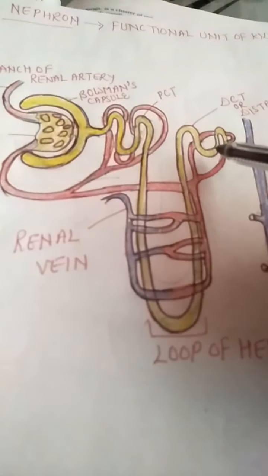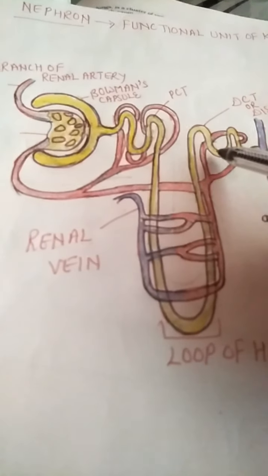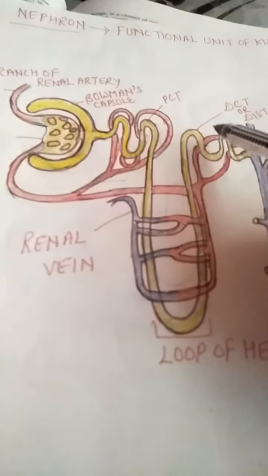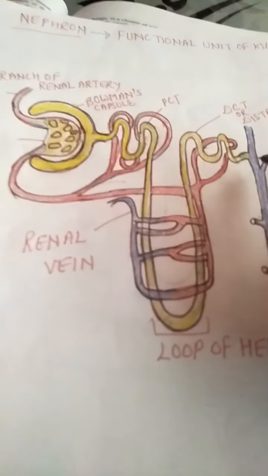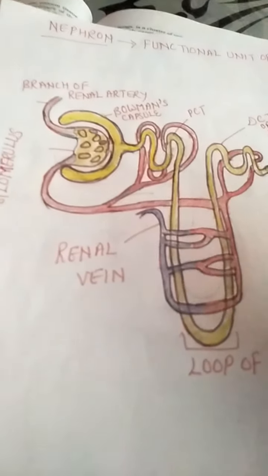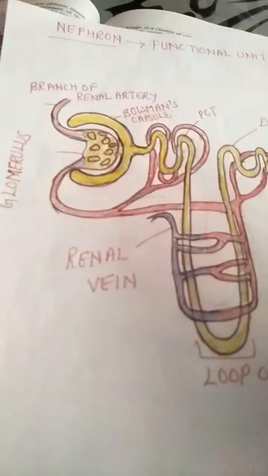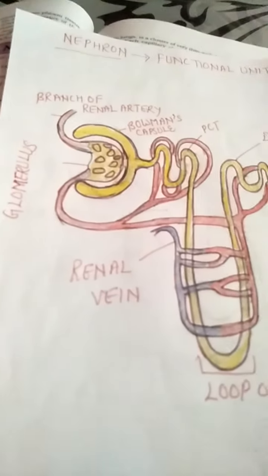But if the water in the body is less, then the water will be reabsorbed into the blood from the filtrate, and less urine will be produced. This is how the urine is formed in the body.